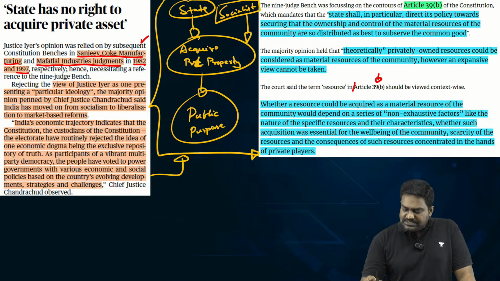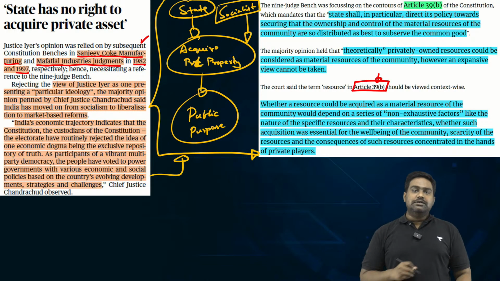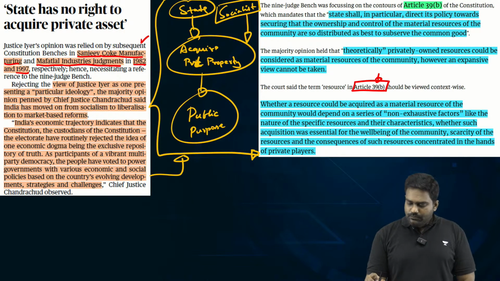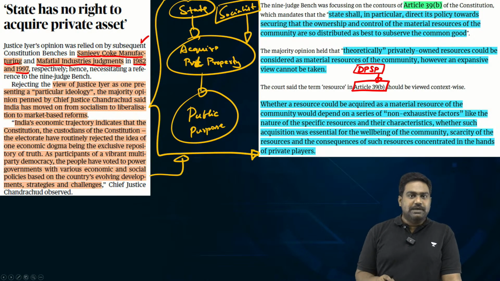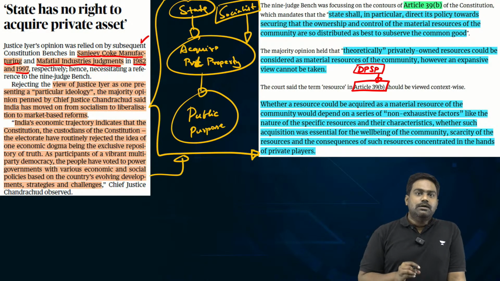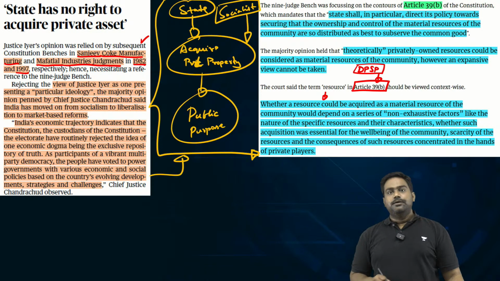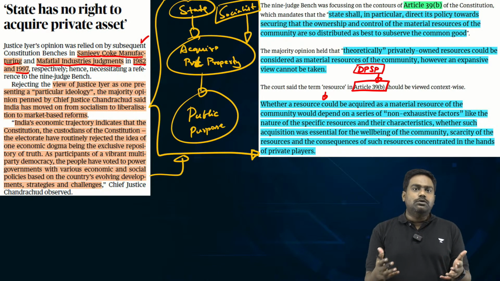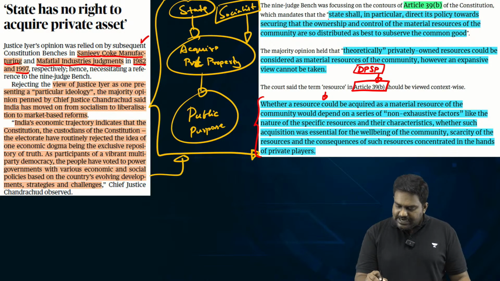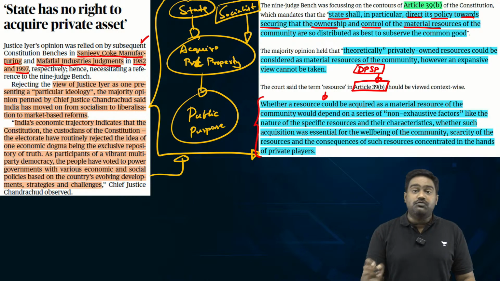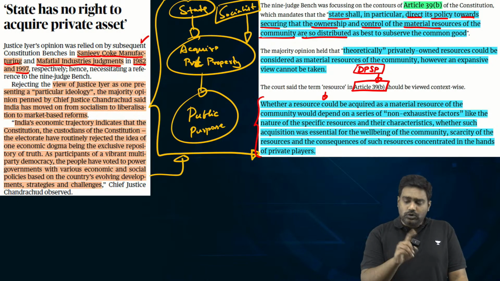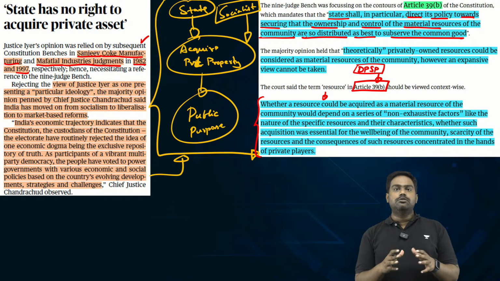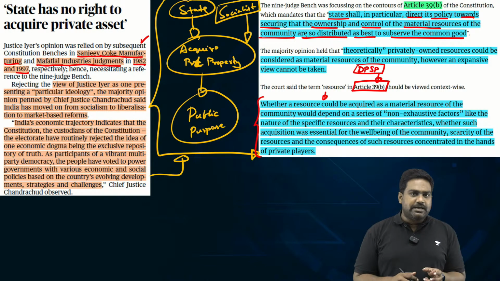So if you look at the interpretation of the Supreme Court, which has been provided yesterday, the government has always justified its property acquisition power by quoting Article 39, which is part of the Directive Principles of State Policy. I'm sure some of you would be aware of this DPSP, Article 39, Clause B. This directive principle mandates the state to ensure that it can distribute the resources. The state shall, in particular, direct its policy towards securing that the ownership and control of the material resources of the community, which includes property as well, are so distributed as best to subserve the common good. This is where the idea of public purpose stems from.